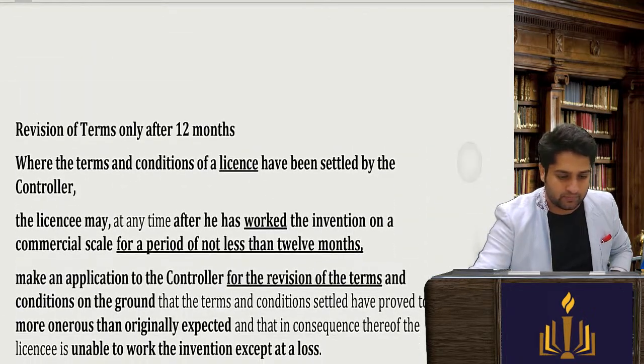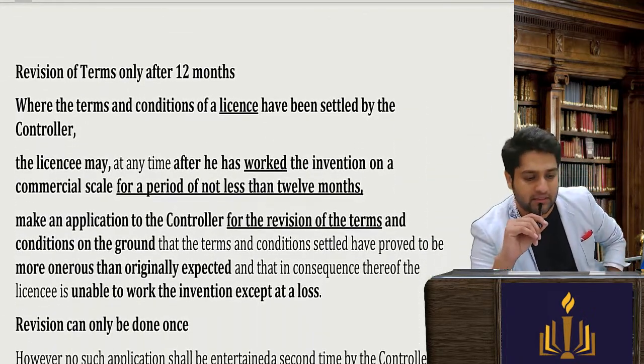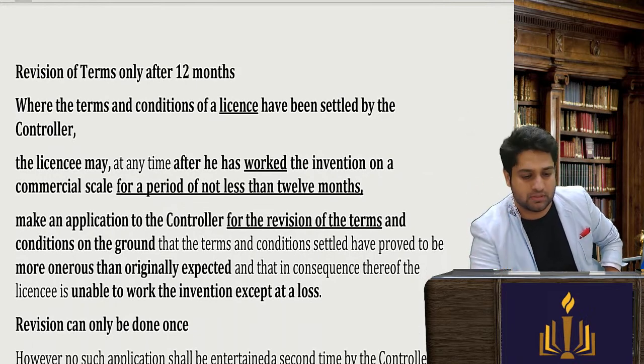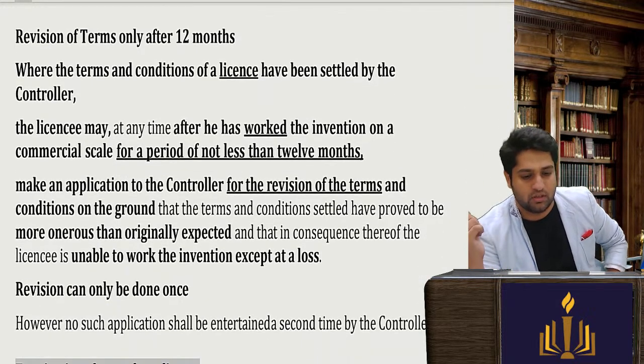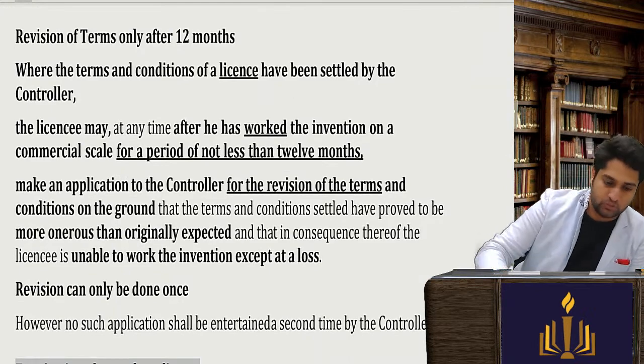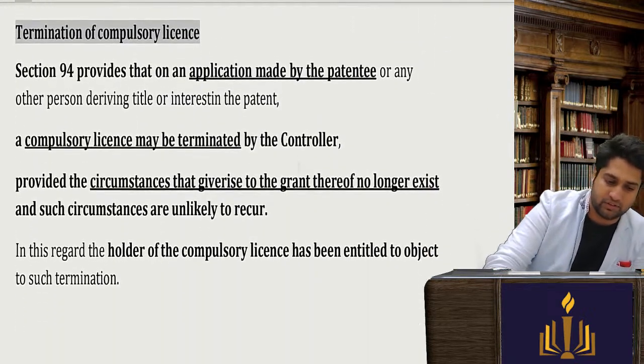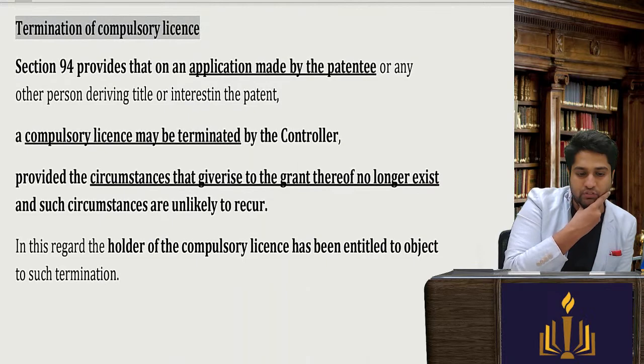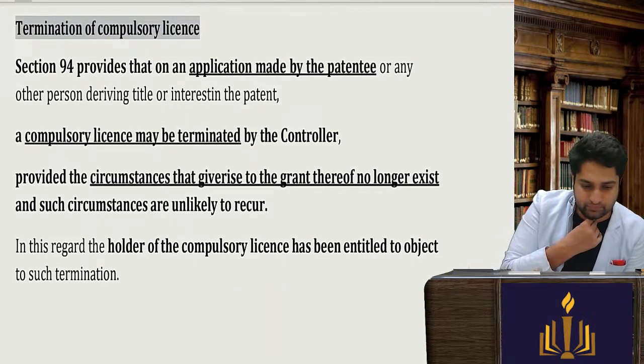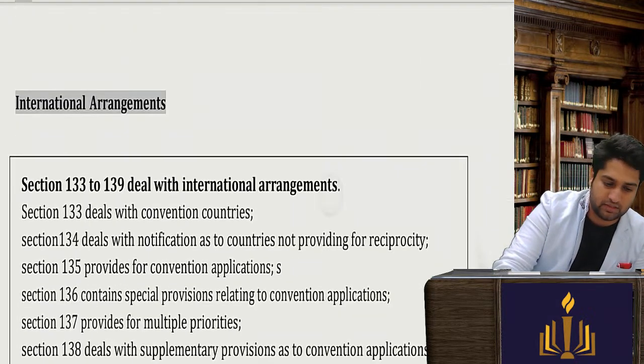Revision of terms: whatever terms are there can be changed only after 12 months. Termination: a compulsory license can be terminated, and that is it.